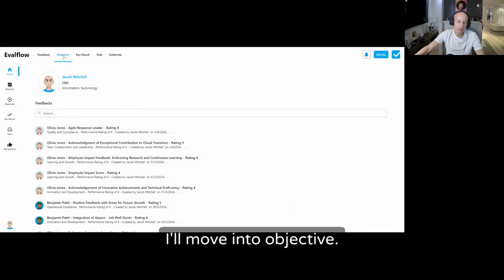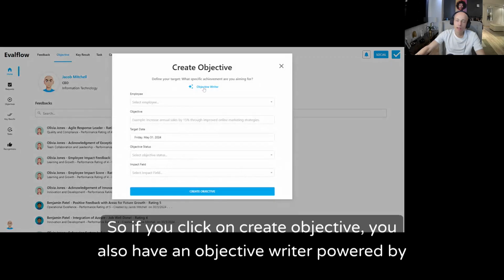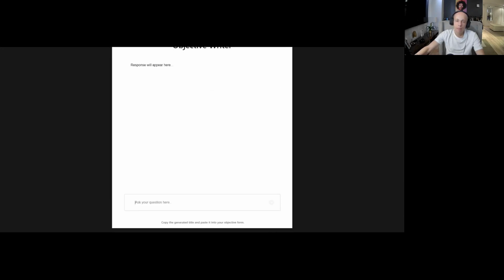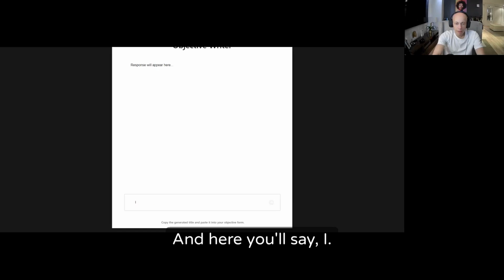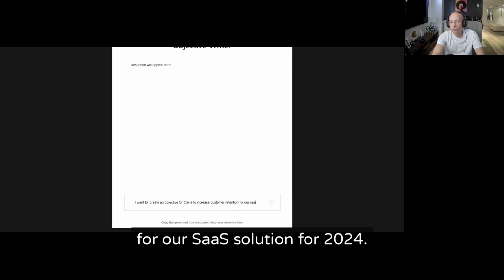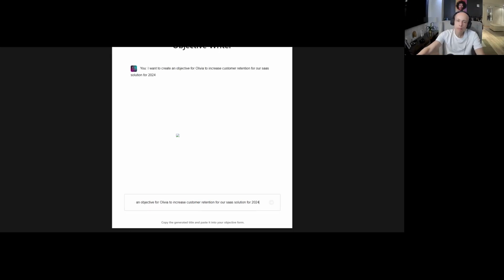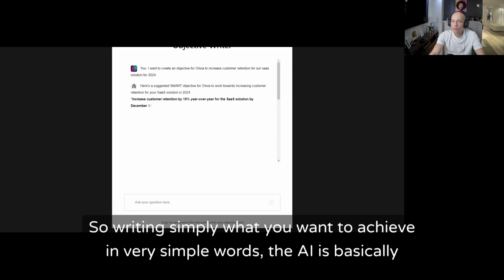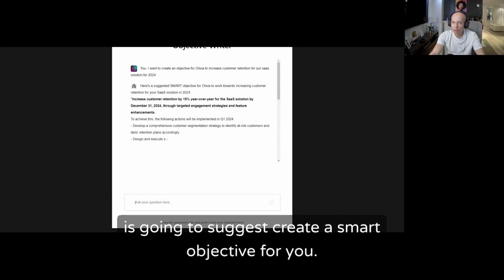I'll move into objectives. So if you click on create objective, you also have an objective writer powered by AI. And here you will say, I want to create an objective to increase customer retention for our SaaS solution for 2024. So writing simply what you want to achieve in very simple words, the AI is going to suggest and create a SMART objective for you.